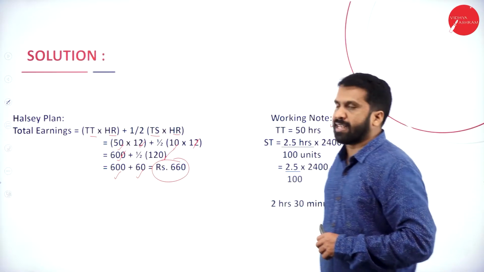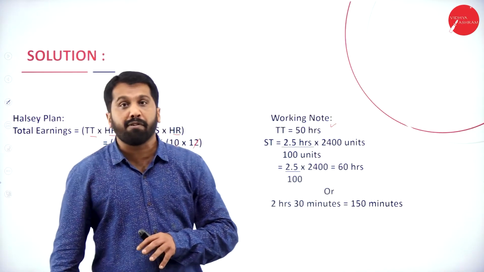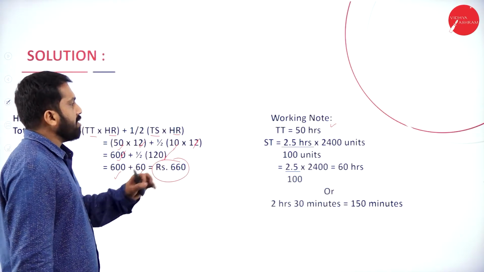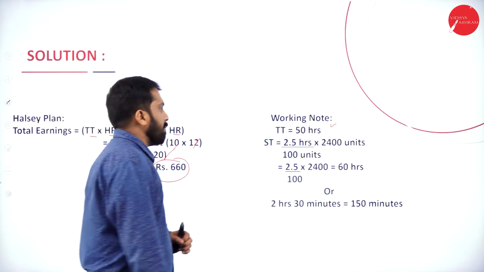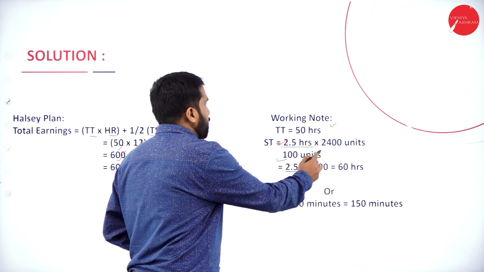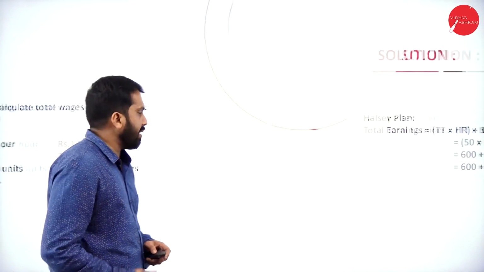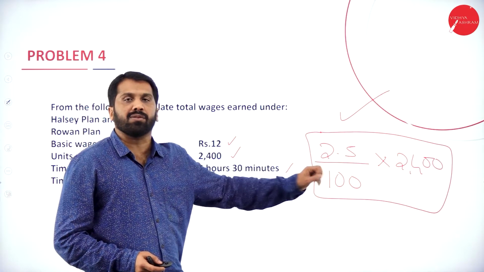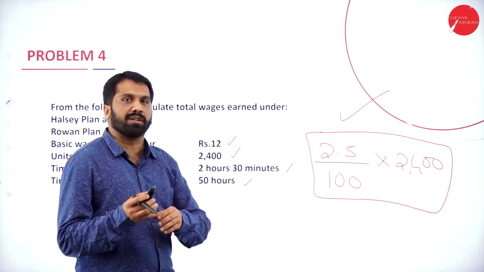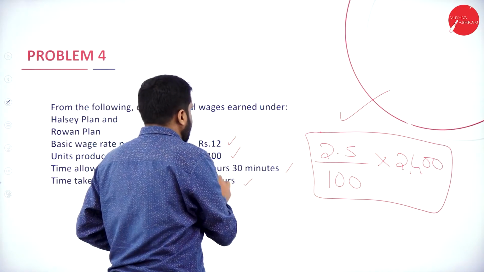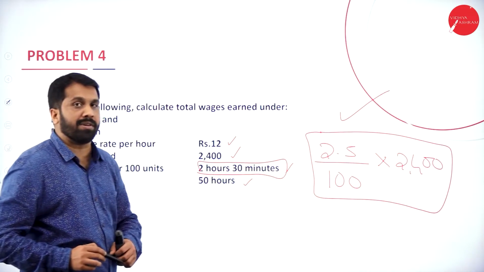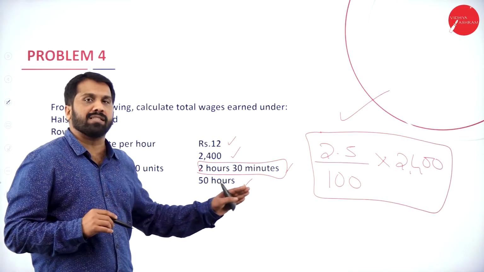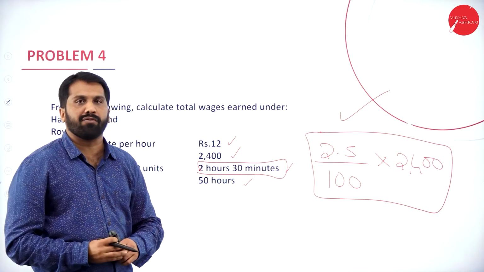Similarly, the working note. Time taken is what? 50 hours. What is your standard time? We'll go for that. 2.5 divided by 100 into 2400, whatever calculation I have done here. You have one more option. What is that? 2 hours 30 minutes. 1 hour is 60 minutes, plus 60 is 120, plus 30, it will be 150.